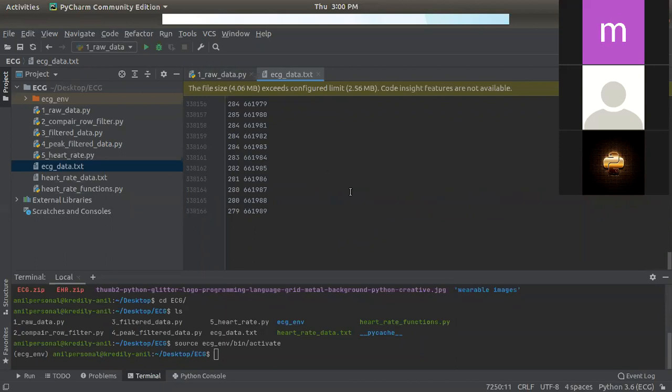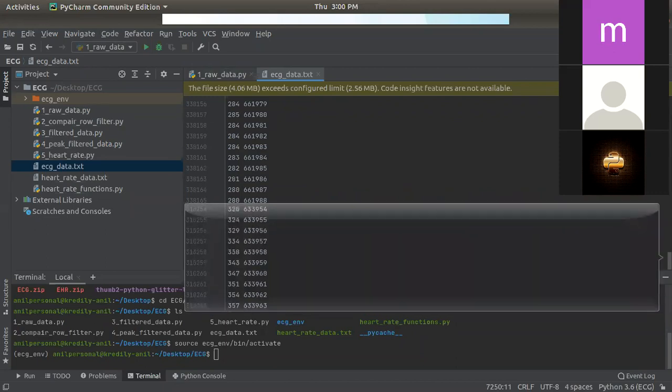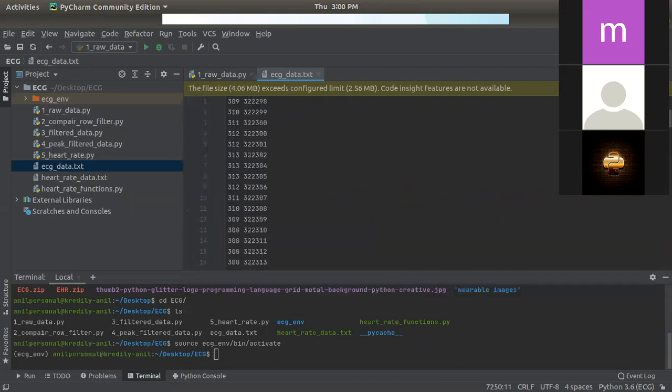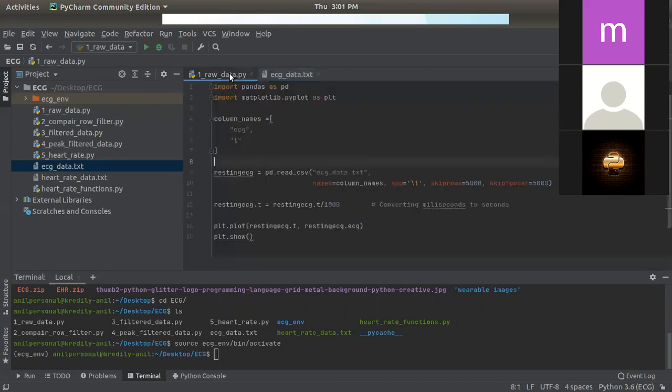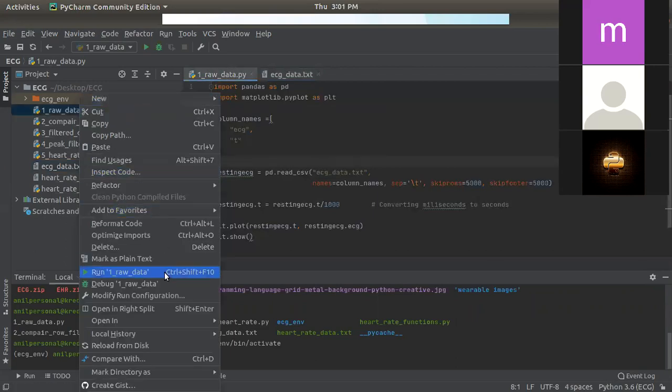It's a huge number of data, right? Through a graph plot, a human cannot draw this much data. Basically, the first column is the ECG signal, and the second is the time in microseconds. So let's see the output. What is the output of this?